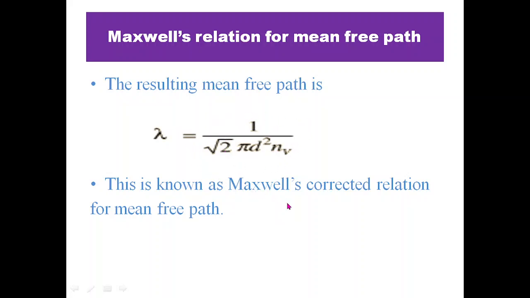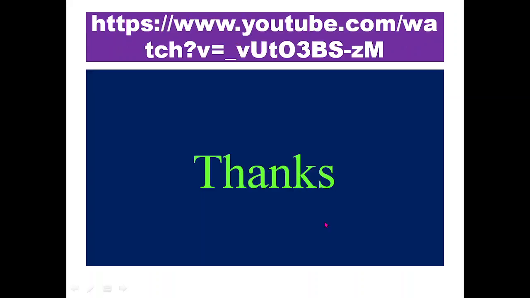This is named the Maxwell's corrected relation for mean free path. Lambda is equal to 1 upon root 2 pi d square n. This is the Maxwell's corrected relation for mean free path.